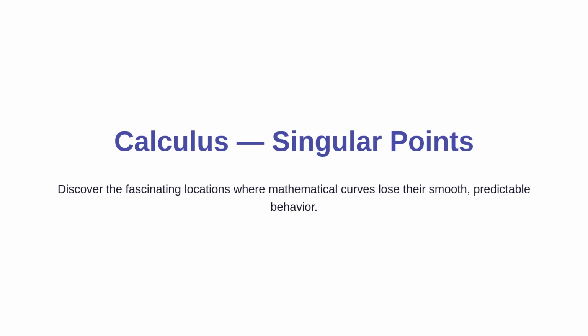Welcome to Calculus. Today we are going to explore a fascinating topic known as singular points. Imagine you are driving along a smooth, winding mountain highway. Most of the time the road is predictable and you know exactly where you are going. But what happens when you reach a strange intersection where the road loops over itself or hits a sharp dead